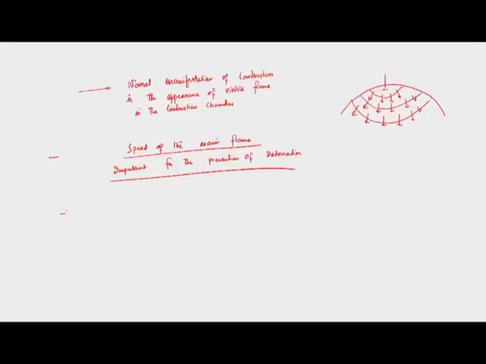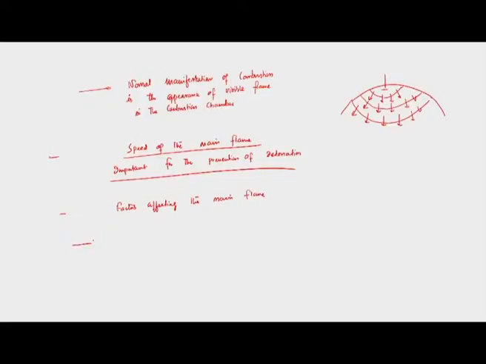So now, what are the factors affecting the main flame speed? We have understood up till now that the speed of the main flame is crucial for the prevention of detonation. Now we need to know what the factors affecting the main flame are.